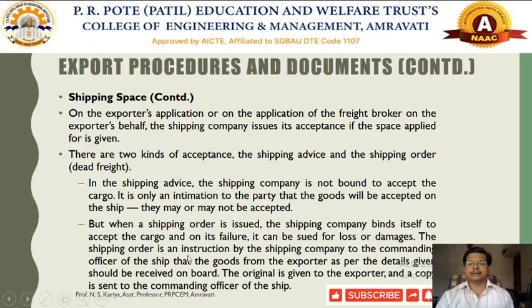The shipping order is an instruction by the shipping company to the commanding officer of the ship that the goods from the exporter, as per the details, should be received on board. So this is nothing but the instruction to the commanding officer of the ship whenever goods are exported. That commanding officer will come to know what particular goods have been exported and from which exporter. The original is given to the exporter and a copy is sent to the commanding officer of the ship. So there will be double copies of that shipping order prepared.